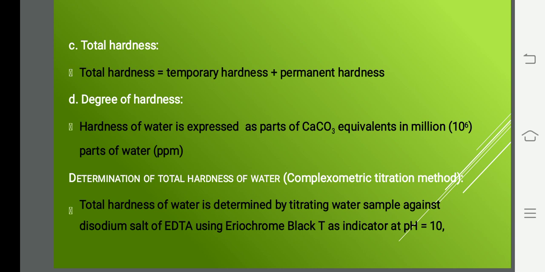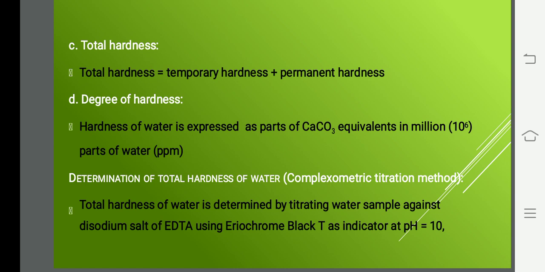Total hardness of water is determined by titrating the water sample against the disodium salt of EDTA. EDTA is ethylene diamine tetraacetic acid. Then you have to take the disodium salt of EDTA, so it will dissolve easily in water. EDTA won't dissolve in water easily, so you have to take the disodium salt of EDTA. It will dissolve easily in water.